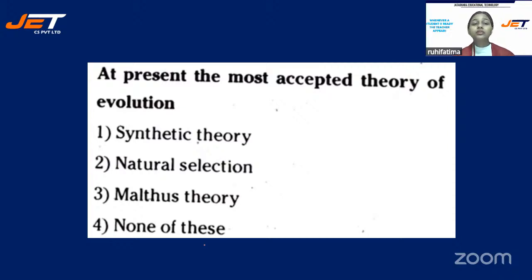Next question. At present, the most accepted theory of evolution. And your options are number 1, synthetic theory. Option number 2, natural selection. Option number 3, Malthus theory. Or is it option number 4, none of these?